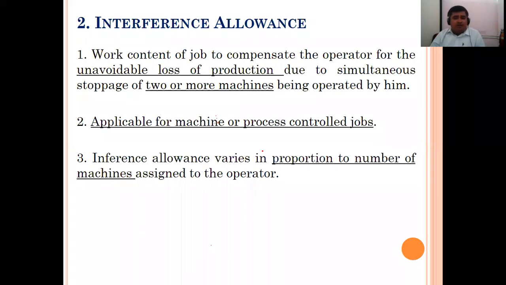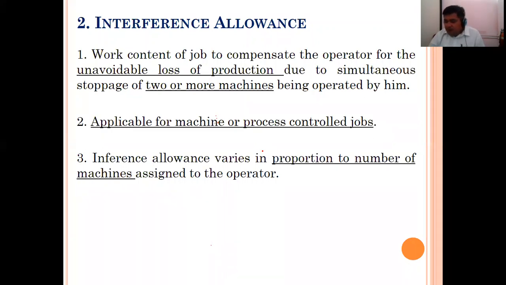It is applicable for machine and process control jobs. Sometimes a machine is working, and suddenly some breakdown may happen. Is it right? The machine is not working properly. So things like these may happen. Interference allowance varies in proportion to the number of machines assigned to the operator.